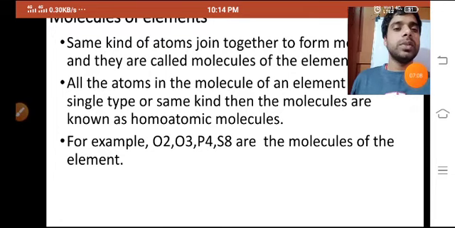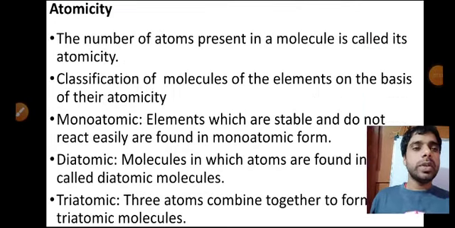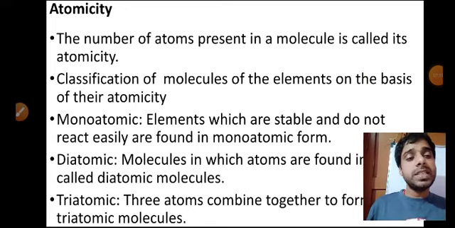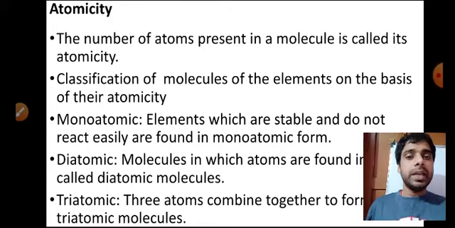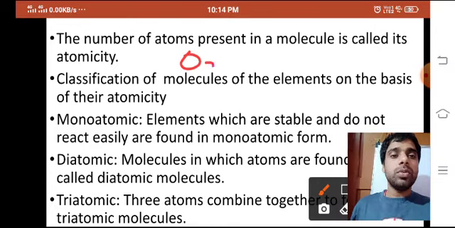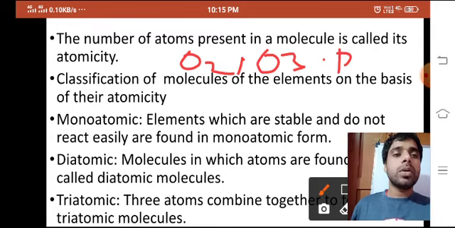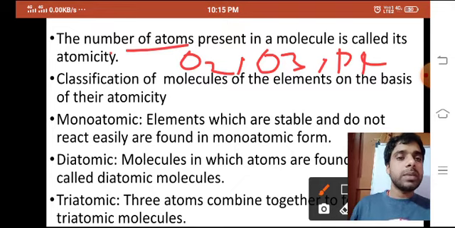Now you can see what atomicity is. Atomicity means the number of atoms present in a molecule. If I write O2, O3, P4, you can see the number of atoms. How many oxygen atoms are there in O2? 2. How many oxygen atoms are there in O3? 3. How many atoms are there in P4? 4. So this is the atomicity.